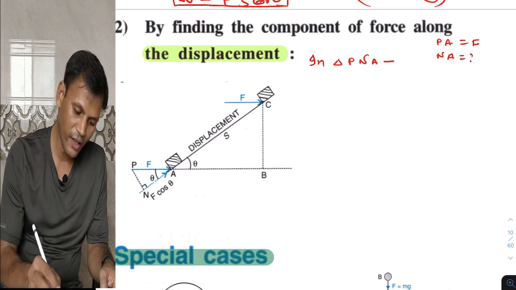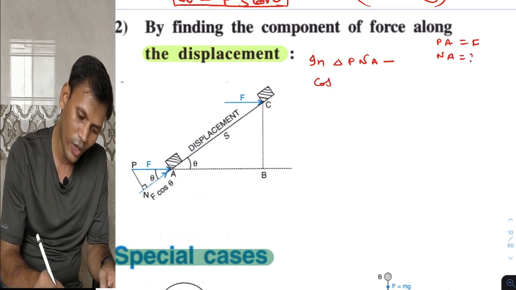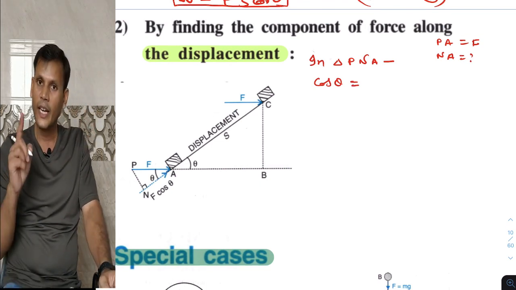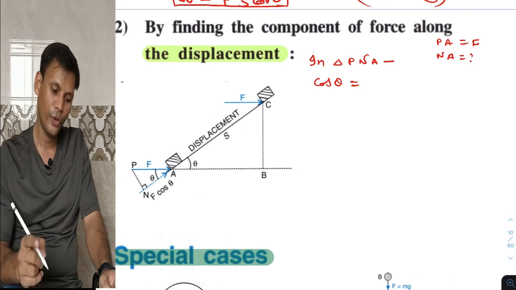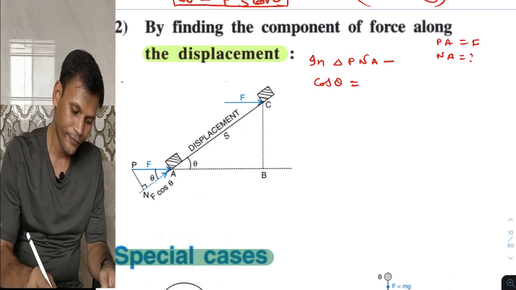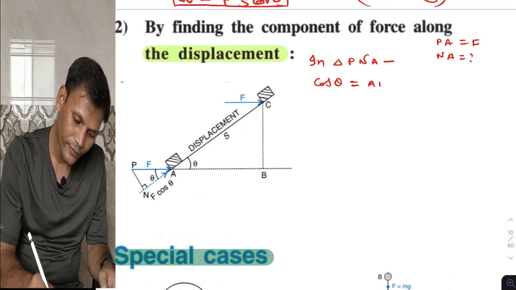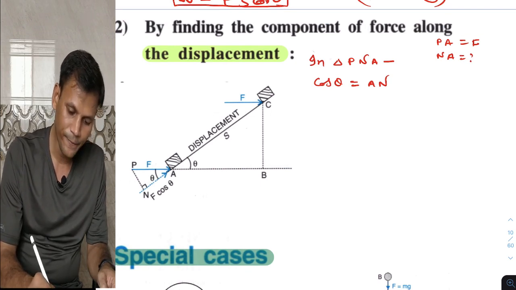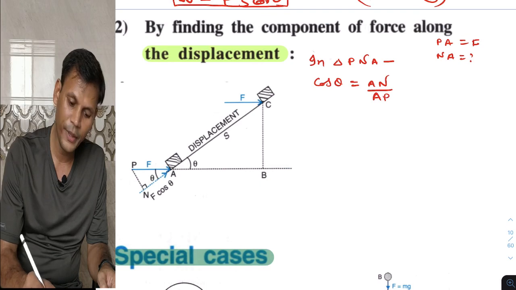So in this triangle, again we will find out cos theta. Cos theta is what? Adjacent upon hypotenuse. Adjacent is AN upon hypotenuse AP or PA.